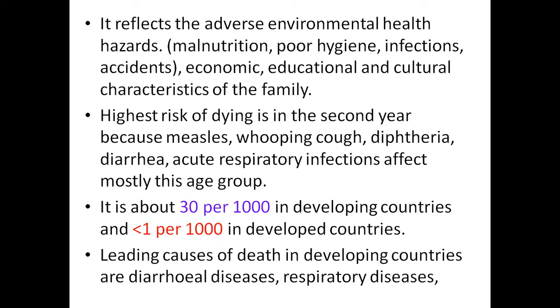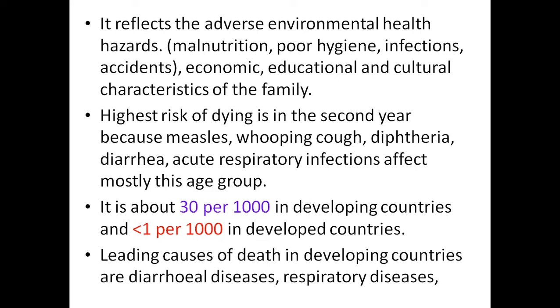And economic, educational, and cultural characteristics of the family. Cultural characteristics means the food pattern, how to feed the baby, how to start the weaning period, and how to rear the children, which are some cultural factors in the family.